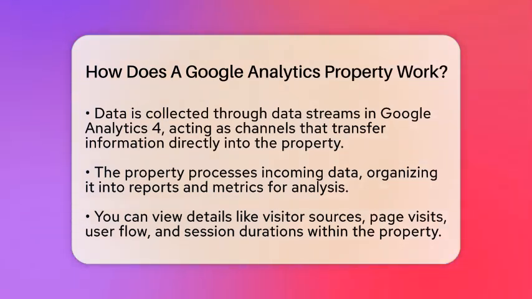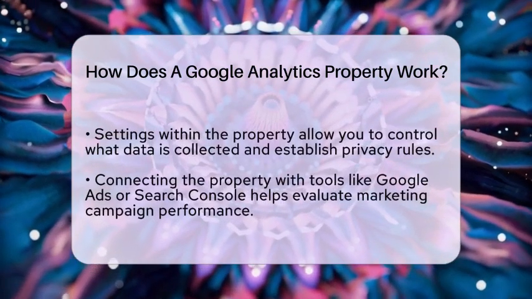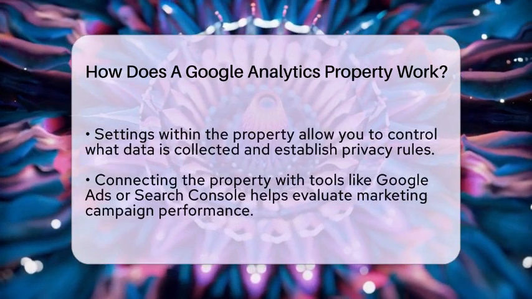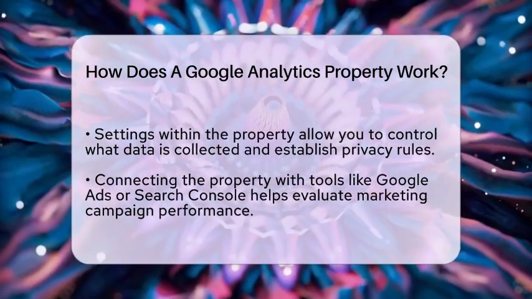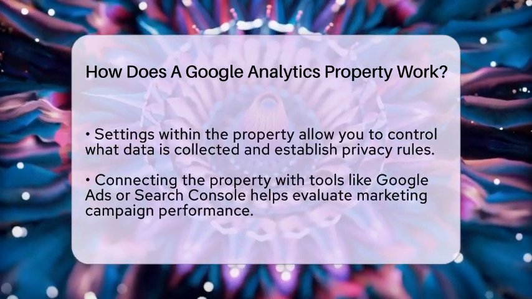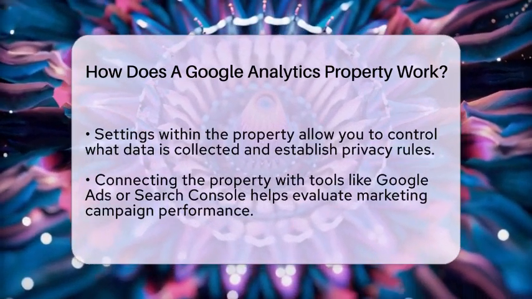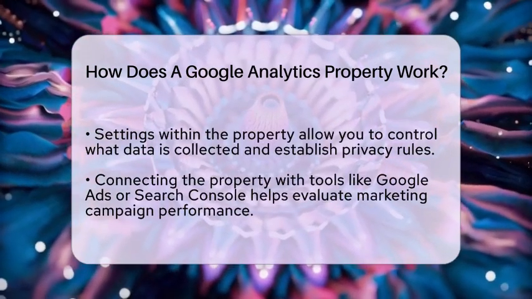You can see how many visitors came from different sources, like social media or email campaigns. You can also track how users move through your site, which pages they visit most, and how long they stay. Within the property settings, you can control what data is collected. For example, you can decide to track only certain actions or exclude some traffic. You can also set privacy rules to make sure you follow legal rules about user data.